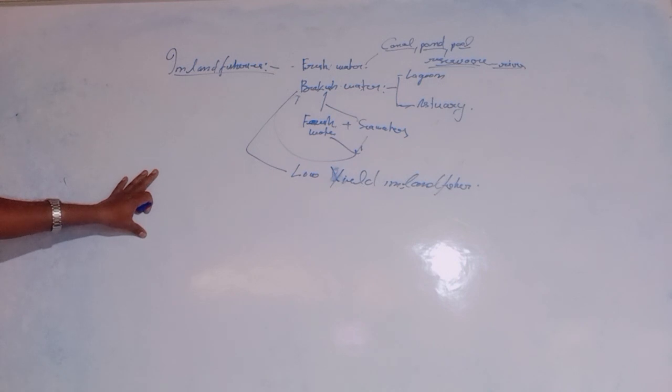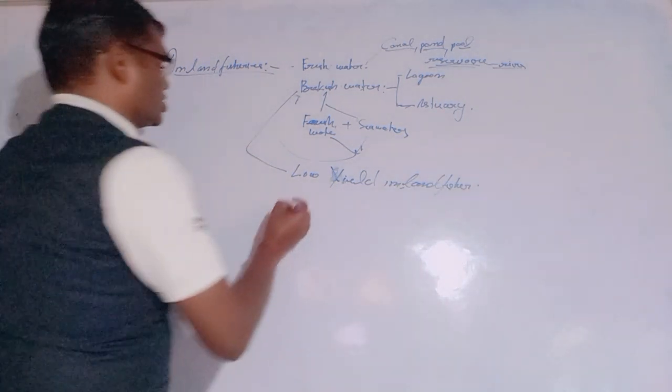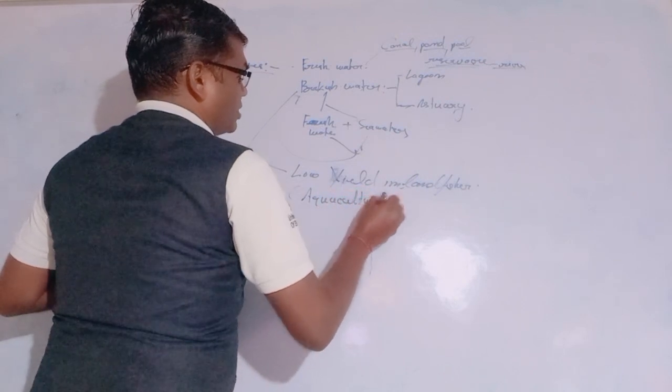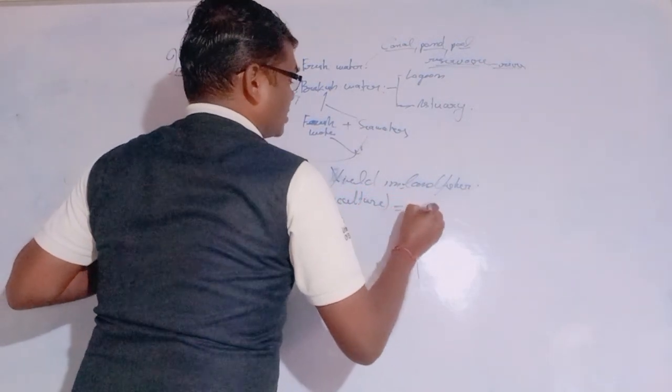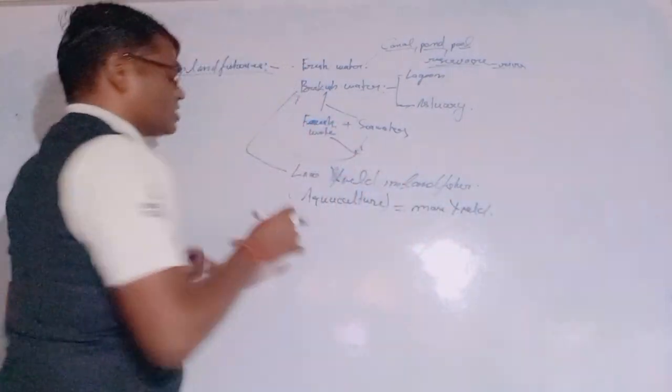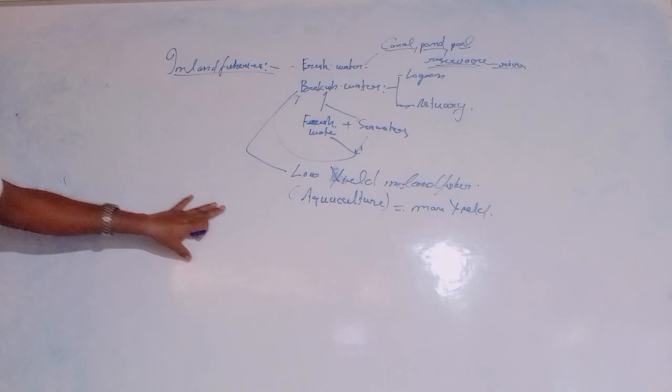So in these water bodies, more fish production from these resources is achieved through aquaculture. By means of aquaculture, more production and more yield can be obtained.